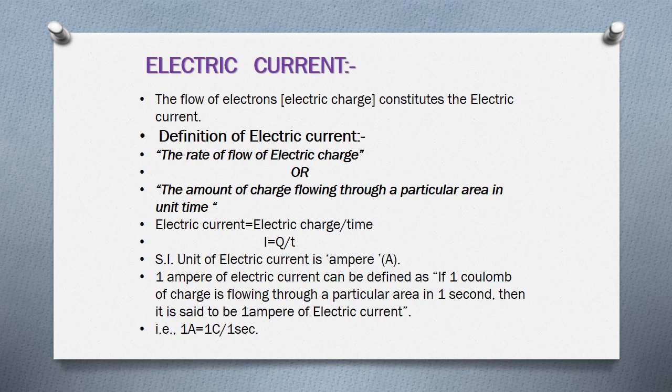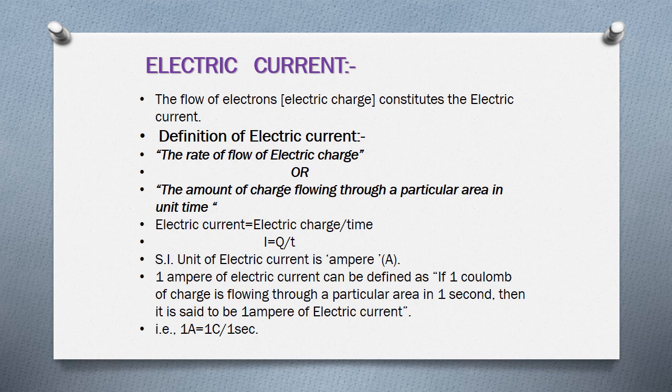In simple form, 1 ampere equals 1 coulomb per 1 second. If 1 coulomb of charge is flowing through a particular area in 1 second, then the electric current is said to be 1 ampere. I think the concept of electric current is crystal clear for you now. Once again I am repeating: the flow of electrons constitutes the electric current.